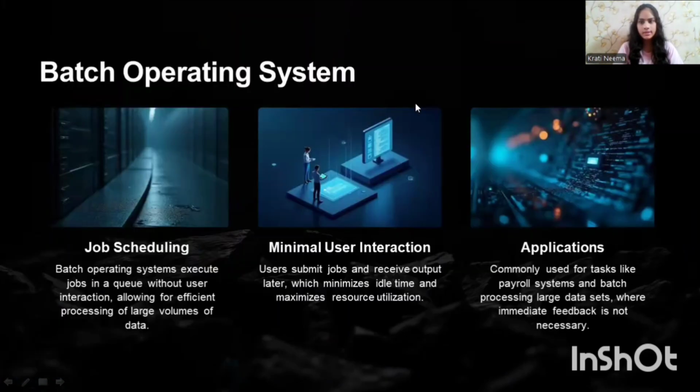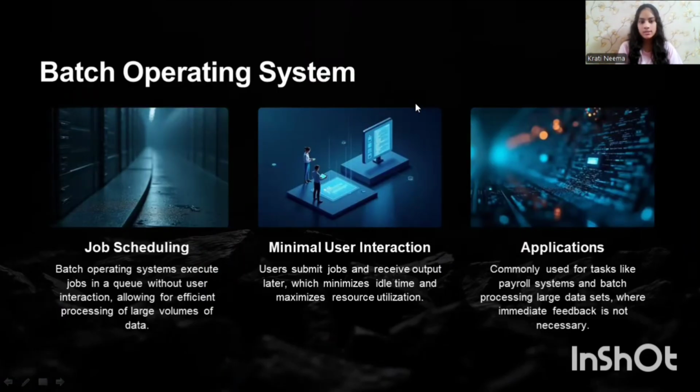Now let us understand what batch operating system means. Batch operating system was one of the earliest types of OS. It means that similar jobs are grouped together and processed without user interaction. The jobs are prepared offline and are submitted to the computer operator. Once submitted, the system executes them one by one.